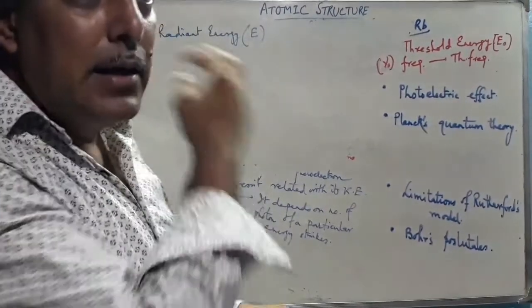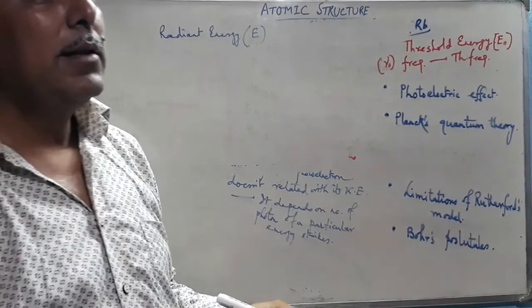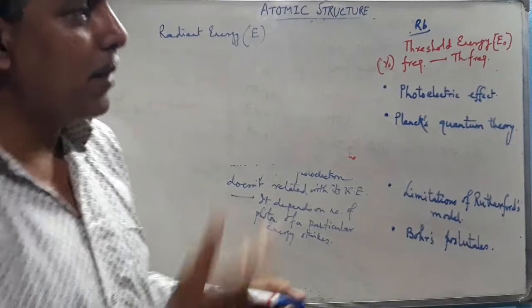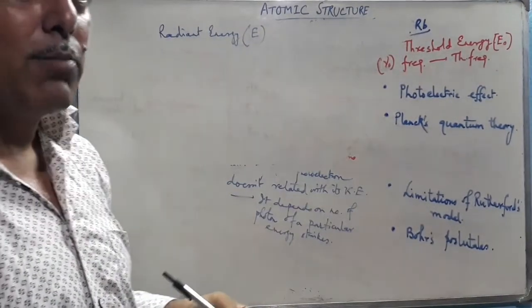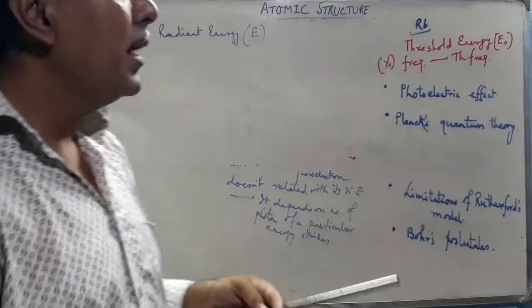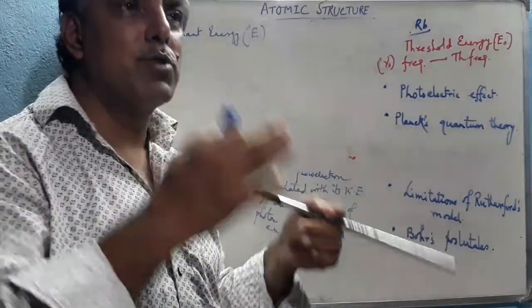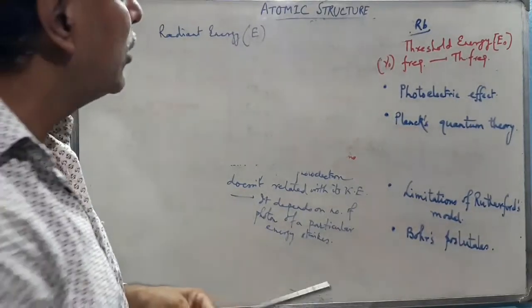radiant energy, that means whenever a substance radiates energy, that may be absorbed by another substance, or emitted by the other substance. That amount of energy is discrete, discontinuous in pattern. So when this energy is emitted or absorbed by another substance, it is in a discontinuous pattern.